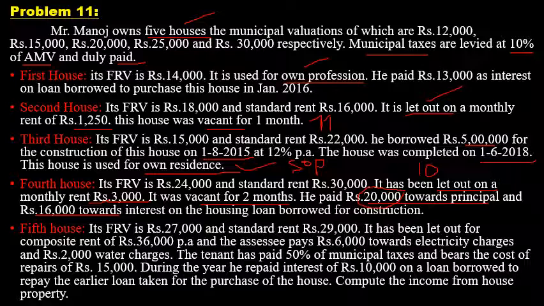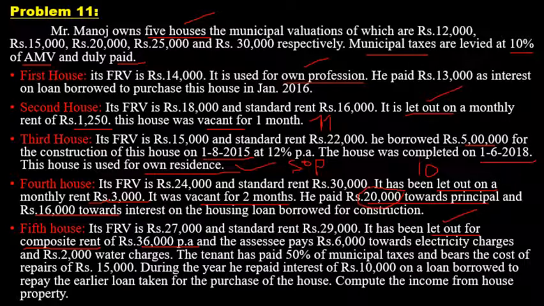First point is the purpose. We have to see the purpose. The purpose of the 5th house is a let out property. So it has been let out in the previous year, and the total rent is 36,000 per annum. The total rent for the previous year is 36,000, and it is a composite rent.